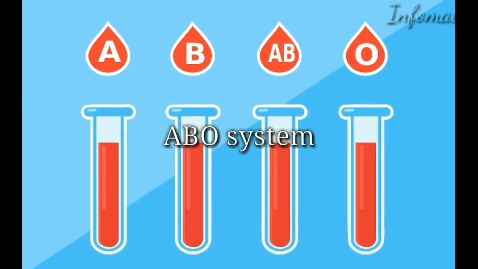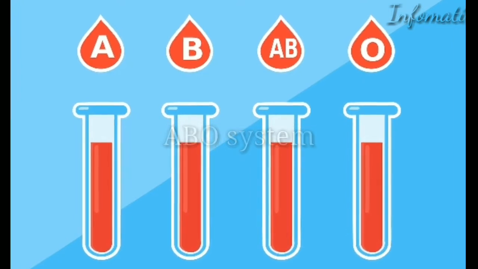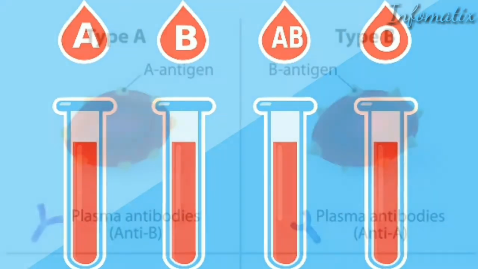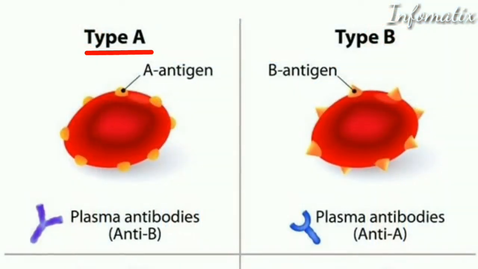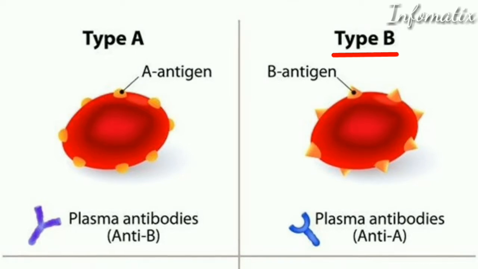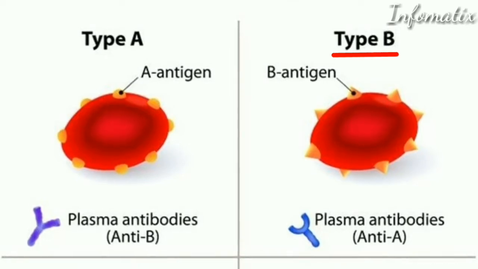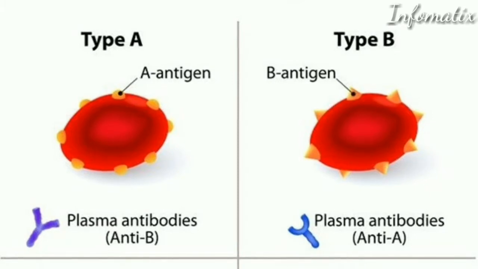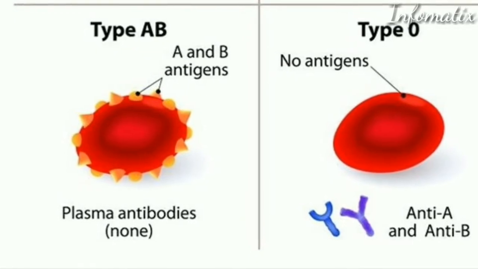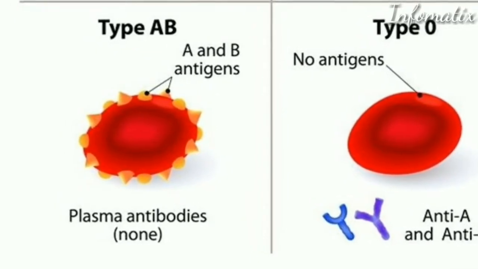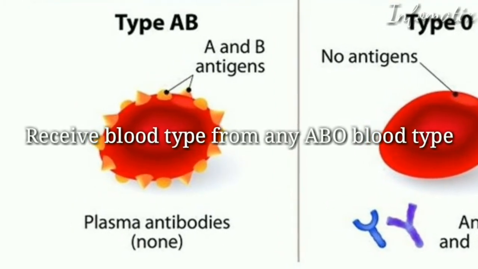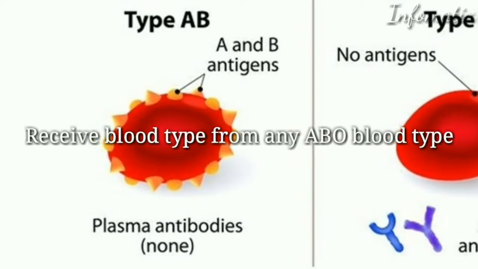Now let's discuss the ABO and RH systems. The ABO system classifies blood types according to the different types of antigen on the red blood cells and antibodies in the plasma. There are 4 types of ABO groups. Group A contains A antigen on the surface of the RBC and anti-B antibody in the plasma. Group B contains B antigen on the surface of RBC and anti-A antibody in the plasma. Group AB contains both A and B antigens on the surface of RBC and does not contain anti-A or anti-B antibodies in the plasma. Individuals with type AB can receive any ABO blood type due to lack of the anti-A and anti-B antibodies.